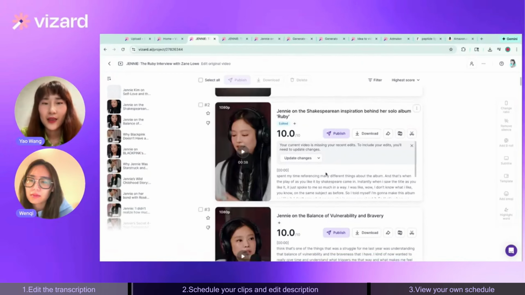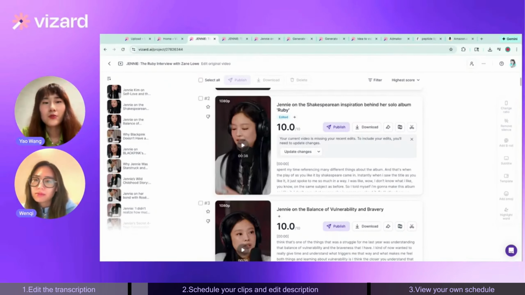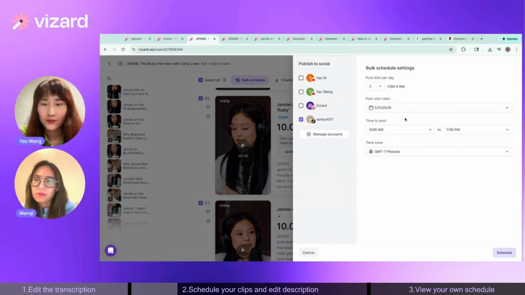Awesome. Okay. And then another feature that I want to show you is how to schedule or publish or post directly on Vizard. So say I want to publish clip number 2 and clip number 3. I can just click on them, and then I could click bulk schedule. I can also bulk download them if you don't want to post anywhere, and you just want to save the clips to yourself.